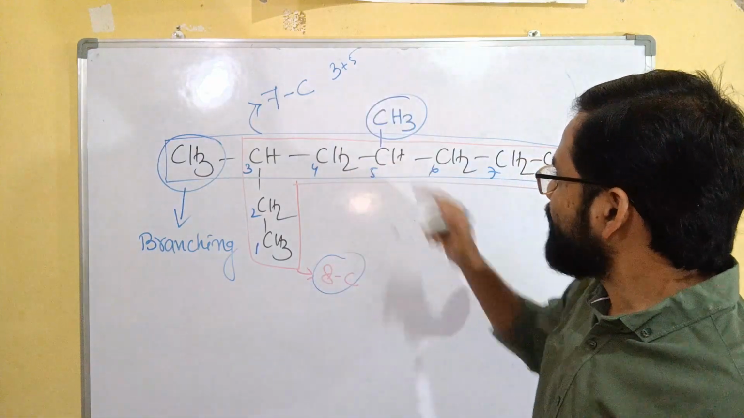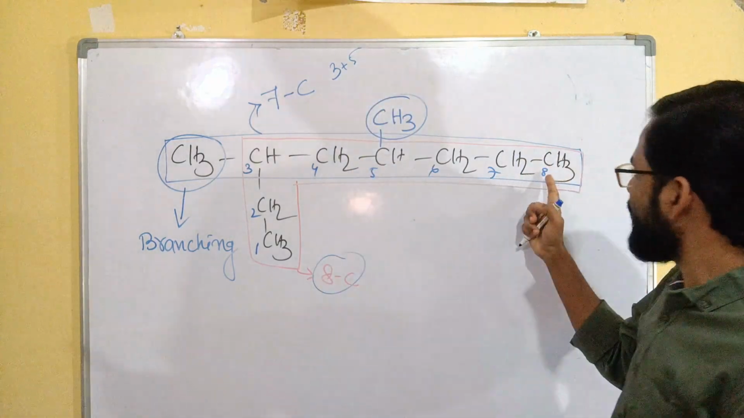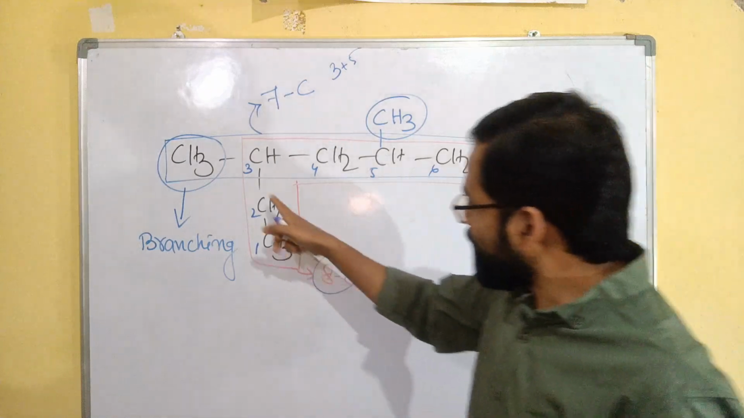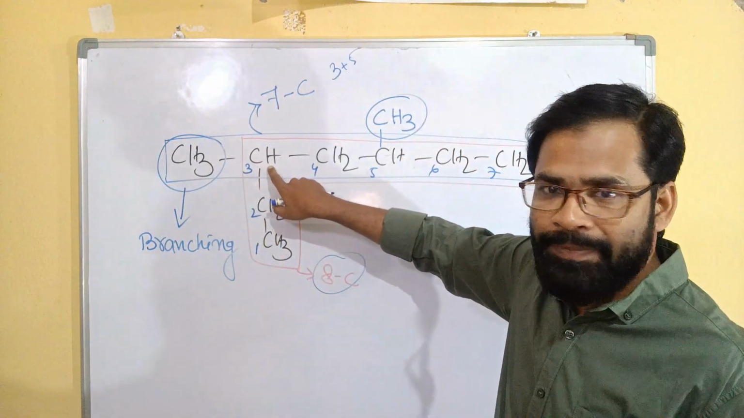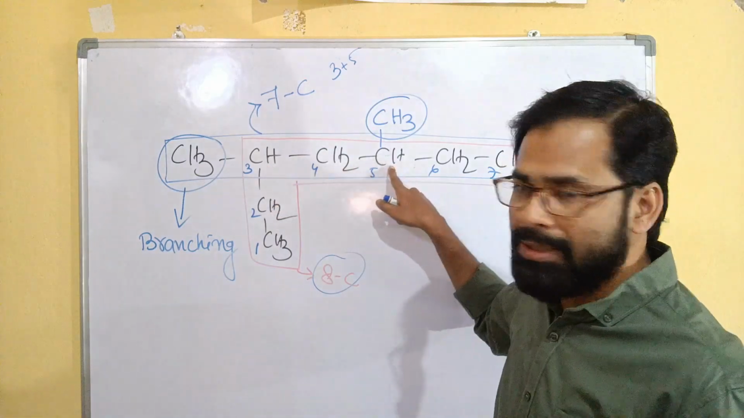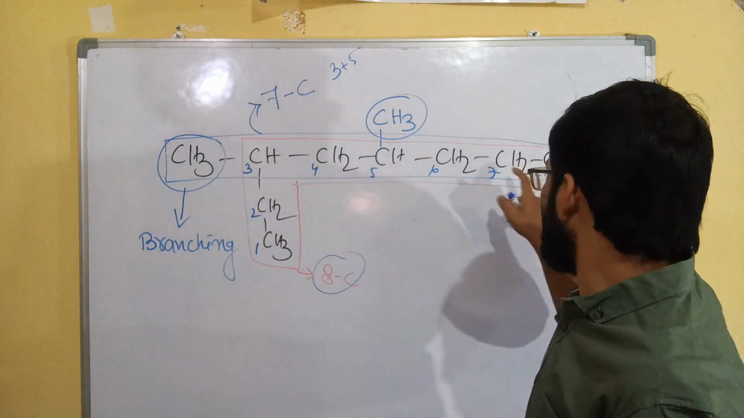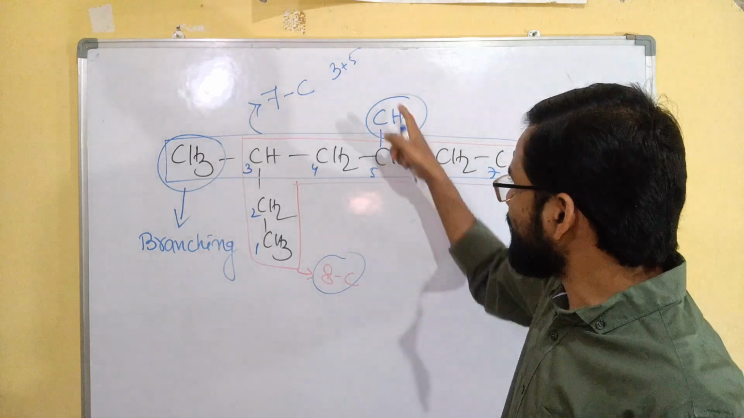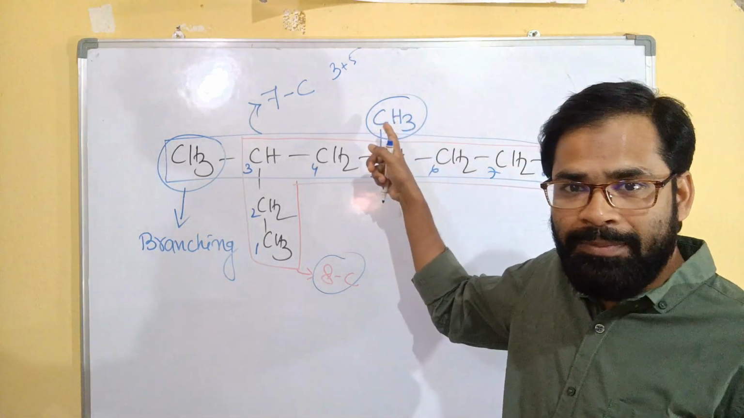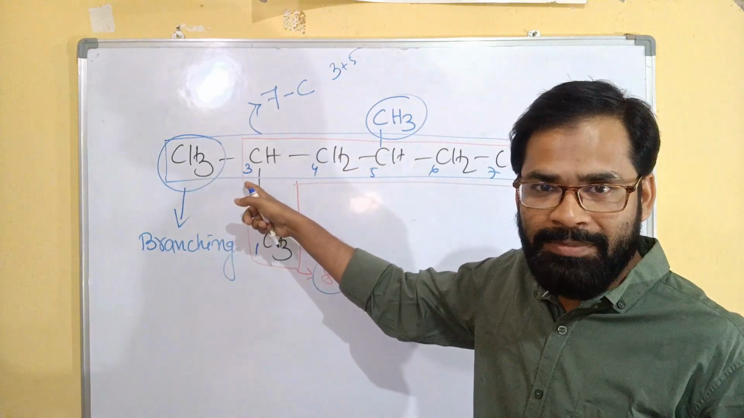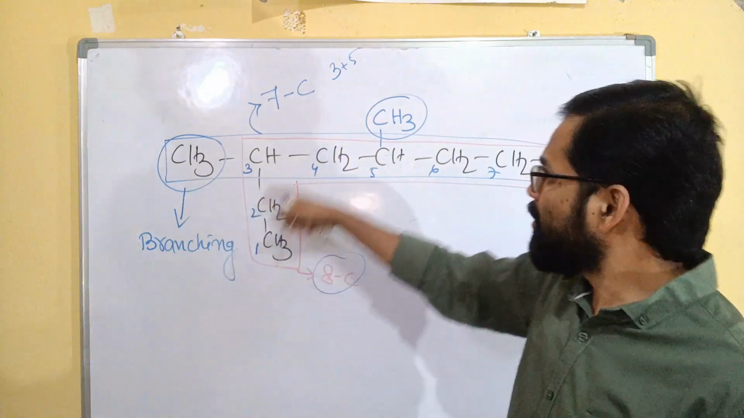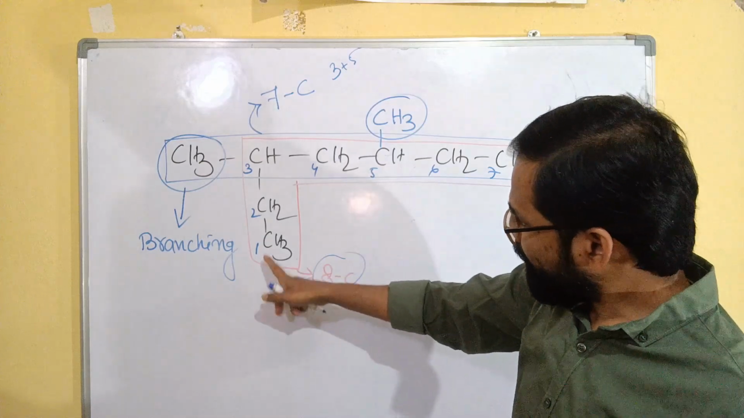So 3 and fifth position. You can't start from the other side because there the first branching is at the third carbon and the second will be fifth. But here, 1, 2, 3, 4, the first branching will be at the fourth carbon and the next branching at the sixth carbon. So you have to follow from here.